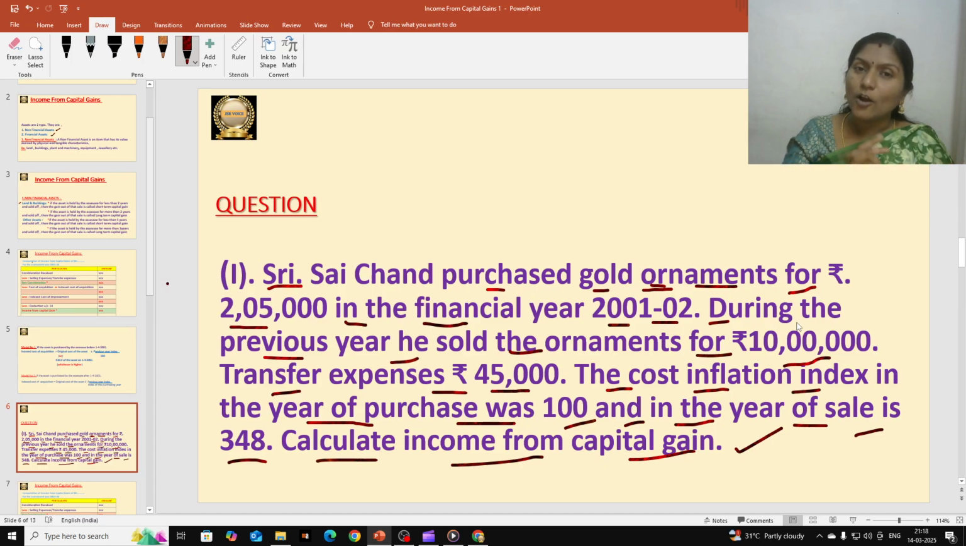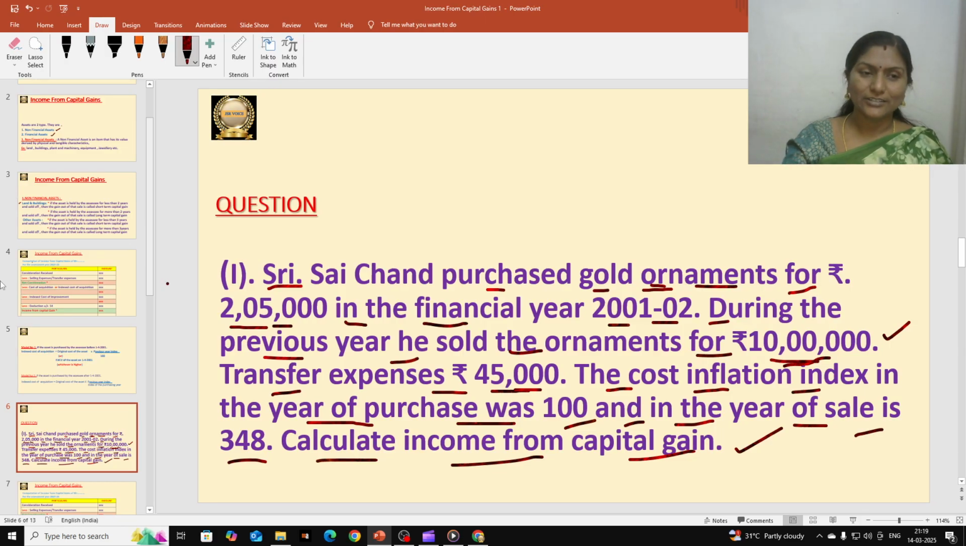If it is a long term capital asset, in the format we are going to calculate indexed cost of acquisition. If it is short term, we are going to take cost of acquisition. So this is a long term capital asset. Next, the purchasing price is 2,05,000, and the transfer expenses are 45,000. Selling price, meaning consideration received, is 10 lakhs. Index numbers are given for 2 years, the purchasing year and the sale year, in which he sold, the previous year. That is 348, and they are asking us to calculate income from capital gain.